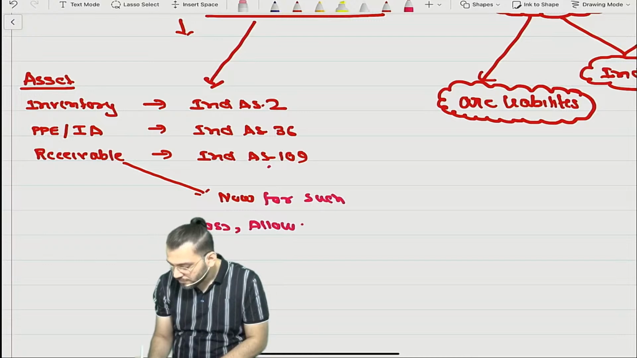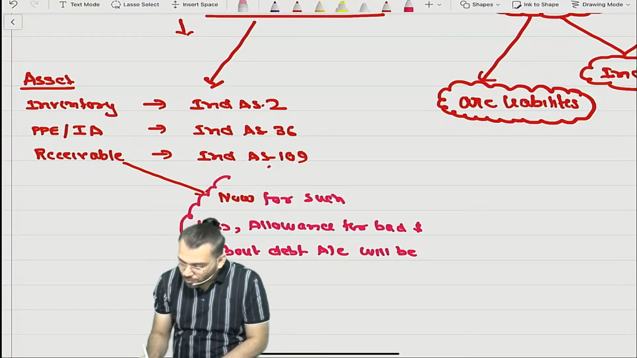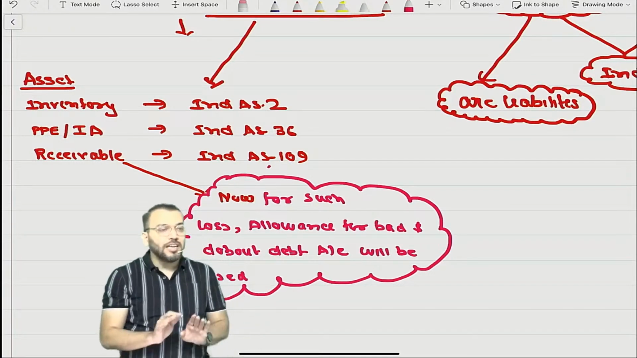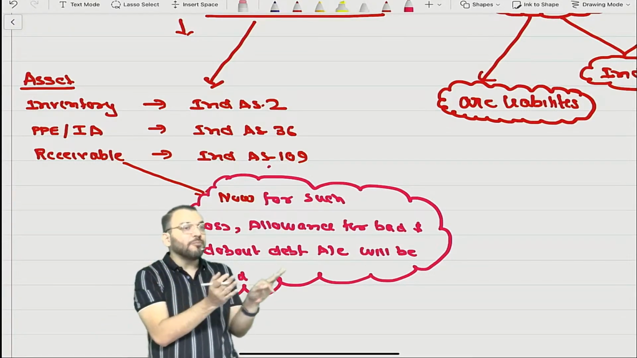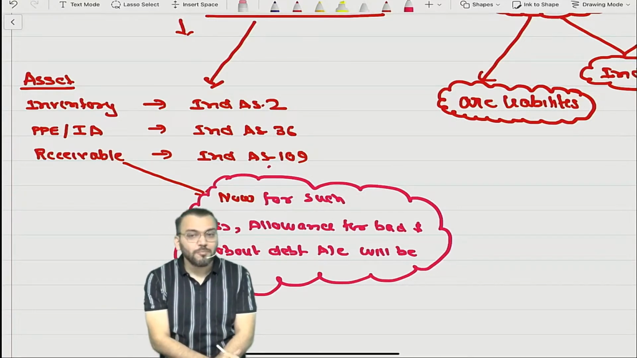Allowance for bad and doubtful debt account will be used. It means we will not call it provision for doubtful debt anymore. That is a wrong terminology. Provision for doubtful debt should be deleted from your life. Now we'll call it allowance for bad and doubtful debt. Allowance for bad and doubtful debt.